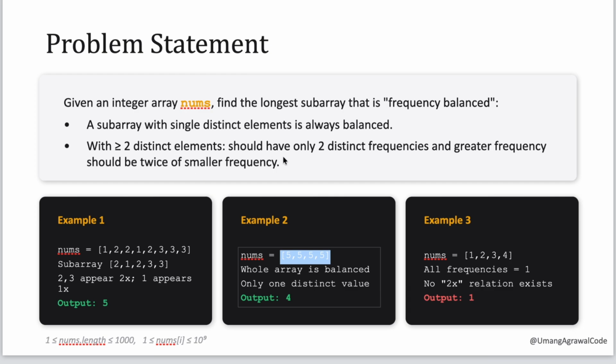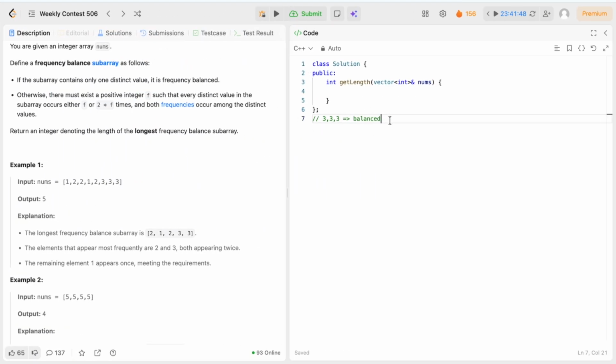And in that case, we should have only two distinct frequencies. For example, if I take the subarray 1, 2, 2, 3, 3, 3, now here are three distinct frequencies. Frequency of 1 is 1, frequency of 2 is 2, and frequency of 3 is 3. So we have three distinct frequencies: 1, 2 and 3.